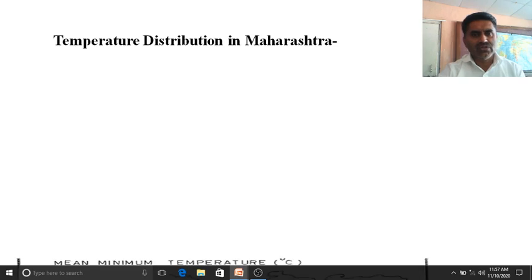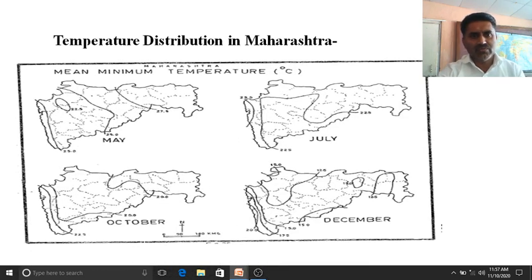So the question is whether we can see the mean minimum temperature. The previous map was the mean maximum temperature. This is the map of mean minimum temperature, showing the distribution for May, July, October and December, with values such as 25, 22.5, 30, 27.5, 22.5, 20, 17, 15, 12.5.